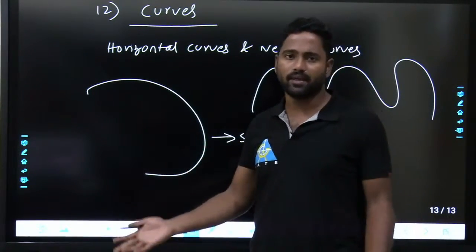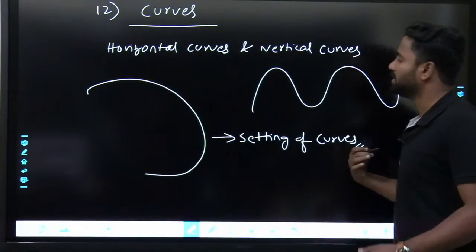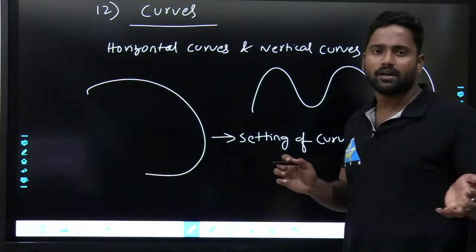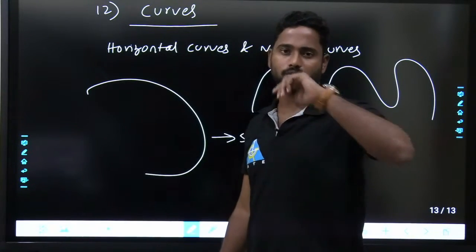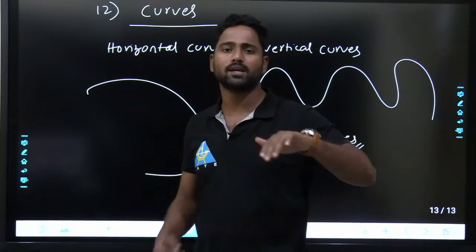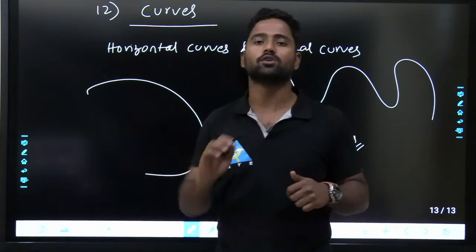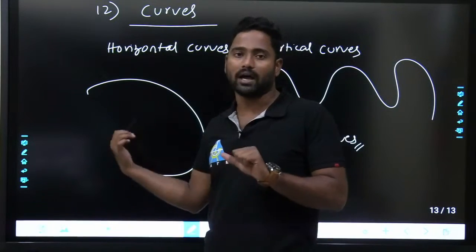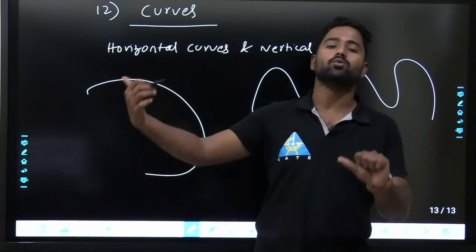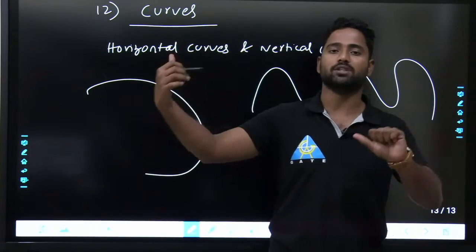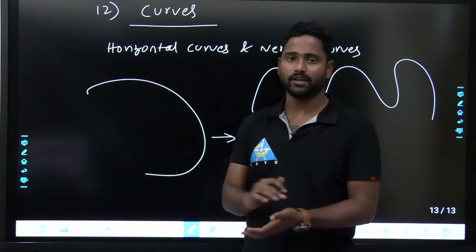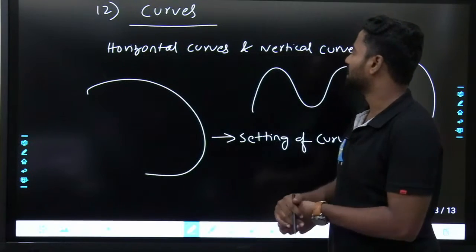We will be discussing those methods also over here. Generally, when you are going on ghat roads or mountains, you will see horizontal curves or some vertical curves. So this idea will help you understand how you are going to generate those curves in the field.